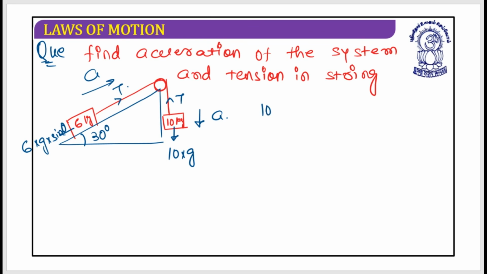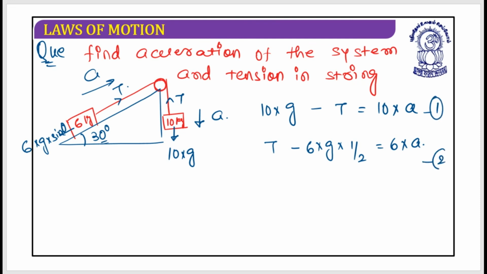It's 10 into g minus T equals 10 into acceleration a. This could be written as T minus 6 into g into sine 30 degrees, which is 1 by 2, that equals 6 into a. This is relation number 1, this is relation number 2.